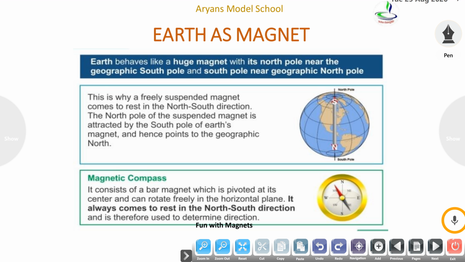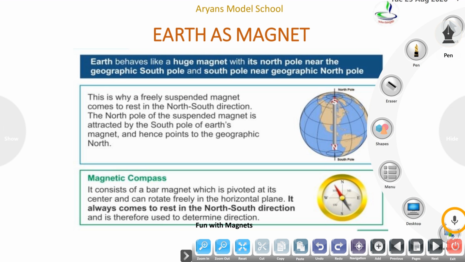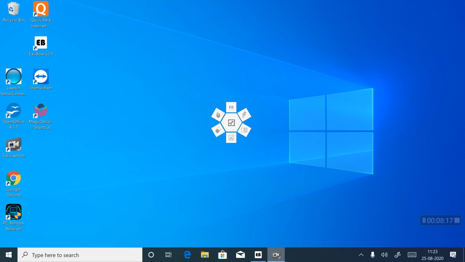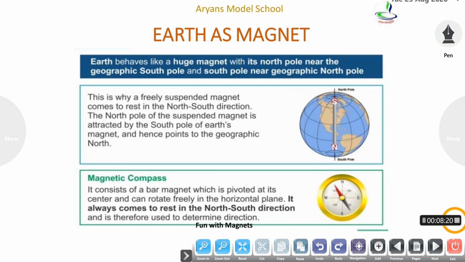Earth as a magnet. Earth behaves like a huge magnet with its north pole near the geographical south pole and its south pole near the geographical north pole. We can see this is our Earth globe.